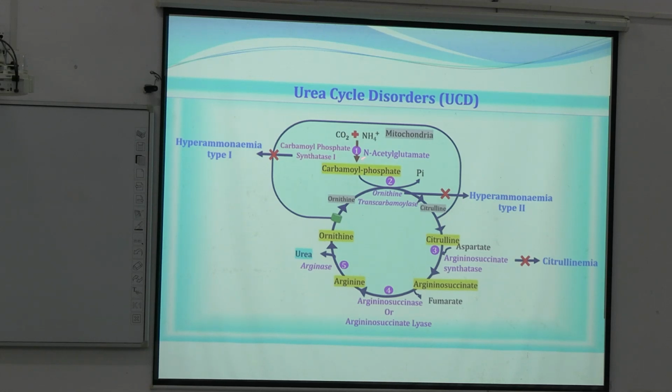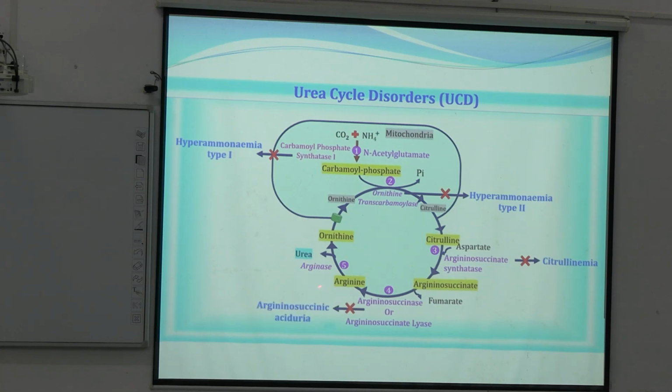So here in case of step 1, hyperammonemia type 1, ammonium ions will be increased. In case of hyperammonemia type 2, carbamoyl phosphate will increase. Okay. In case of citrullinemia, citrulline will increase in blood. Citrullinemia means increased concentration of citrulline in blood.